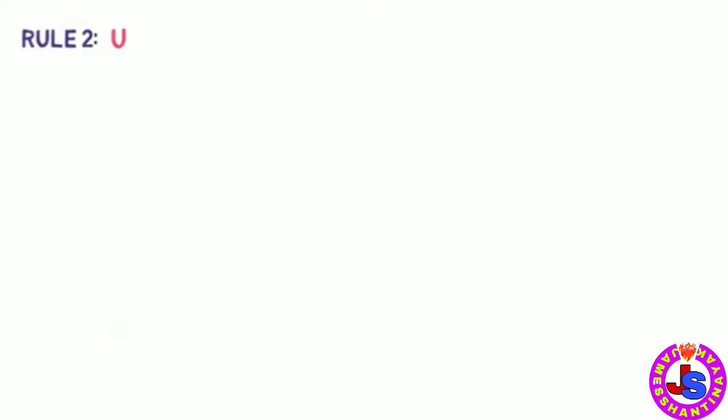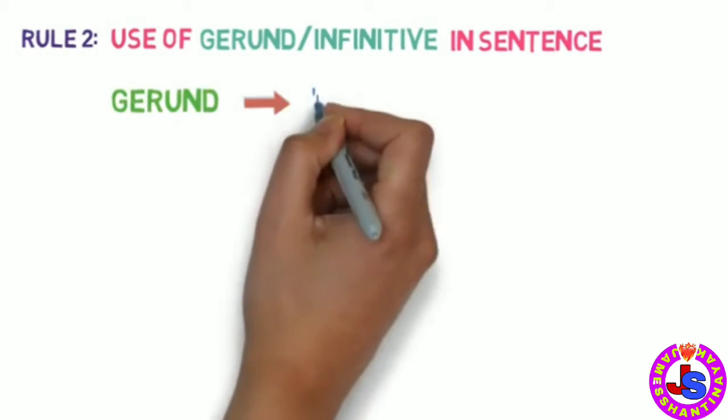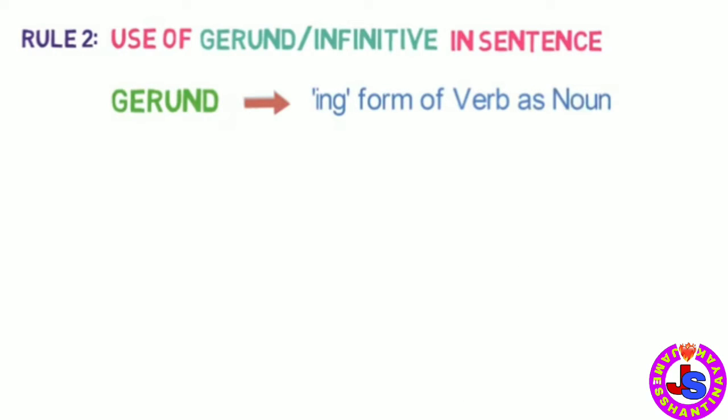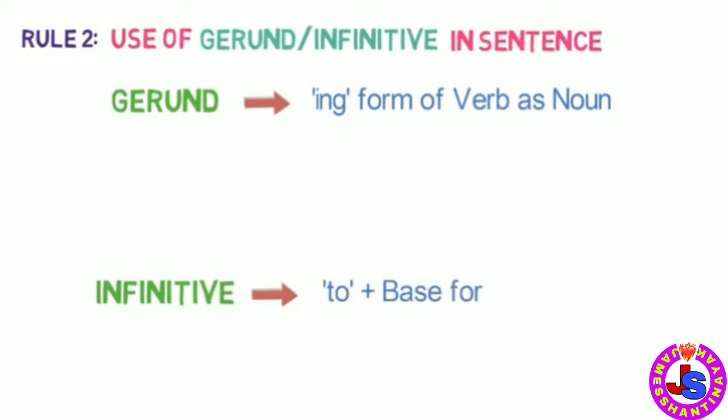Rule number 2. Use of gerund or infinitive in a sentence. How the subject-verb agreement works when a gerund or infinitive is used. Before that, let's understand what a gerund is. When we use the ing form of the verb as a noun, it is called a gerund. And what is an infinitive? When we add to before the base form of the verb and use it as a noun, adjective or adverb in the sentence, it is called an infinitive.